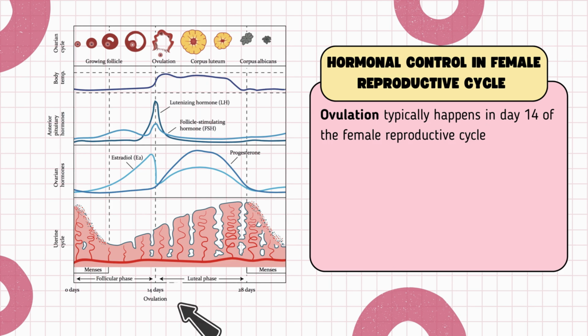After understanding the female reproductive cycle, it is important to note that ovulation typically occurs around day 14 of the cycle. Fertilization may take place if sperm are present in the female reproductive tract during this time, which usually results from sexual intercourse, copulation, occurring within a few days before or shortly after ovulation.